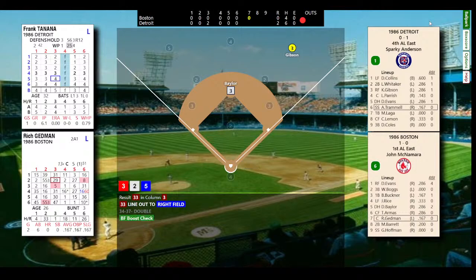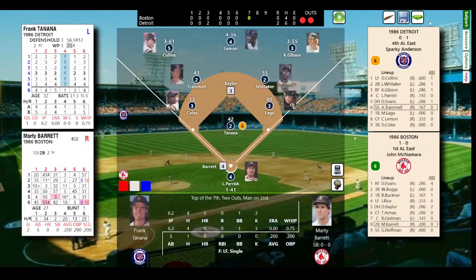Gedman lines out to Gibson. And there's two away. Let's see if Tanana gets a boost check. He does not get a boost, check. Man on second. So Tanana is kind of on fumes right now. He's at that sixth-inning reserve batter function right here, so we could be seeing the bullpen soon for the Tigers.